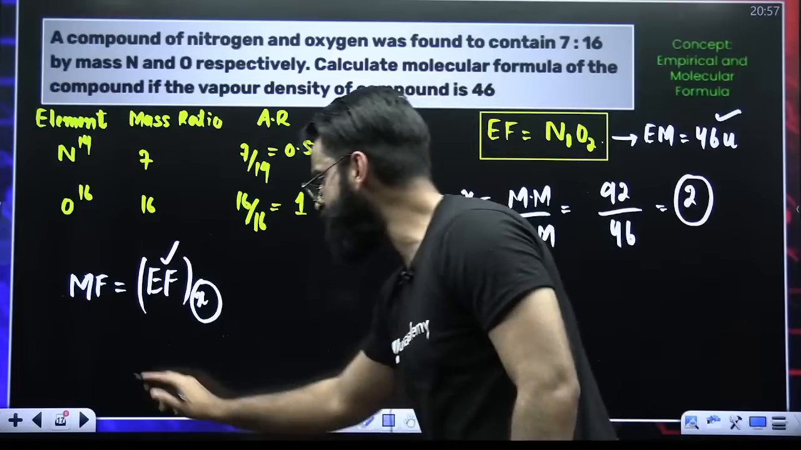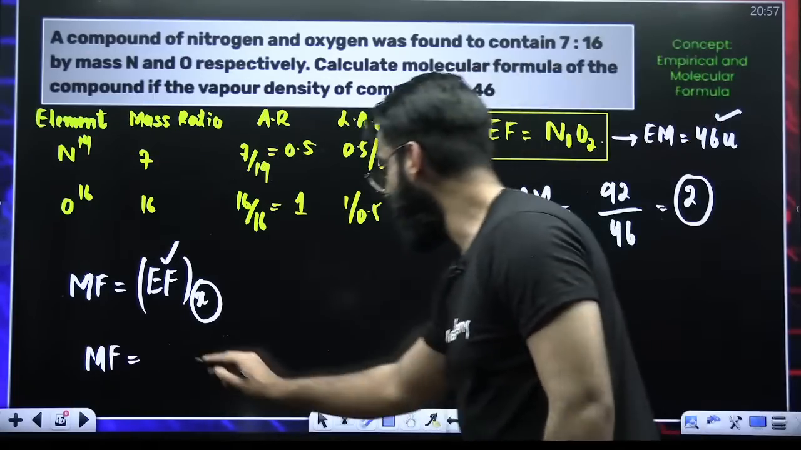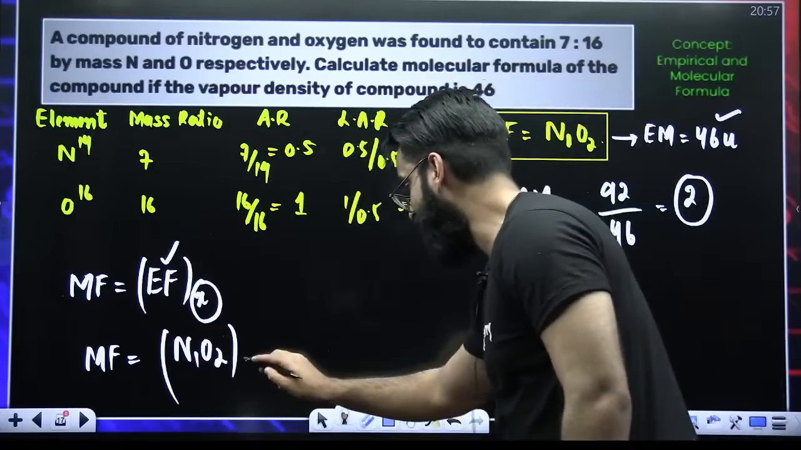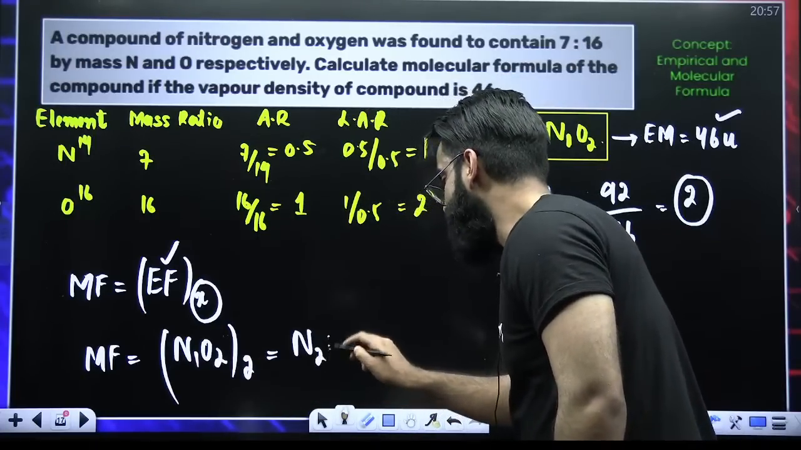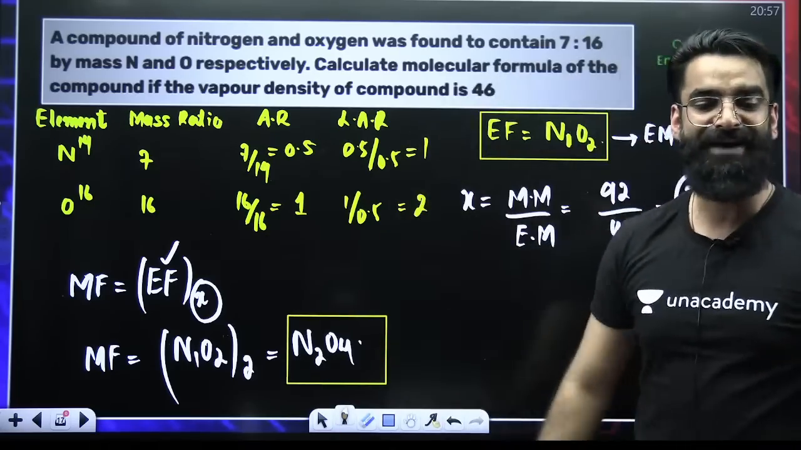If X value is 2, I can say your molecular formula is equal to empirical formula, which is N1O2, multiplied by X. X value is 2. The value comes out to be N2O4. This is the molecular formula which I was supposed to calculate.